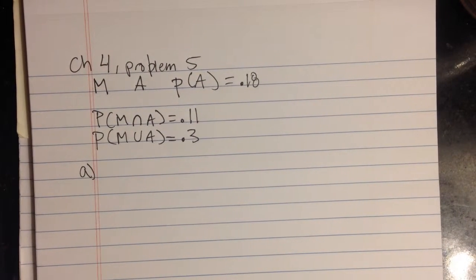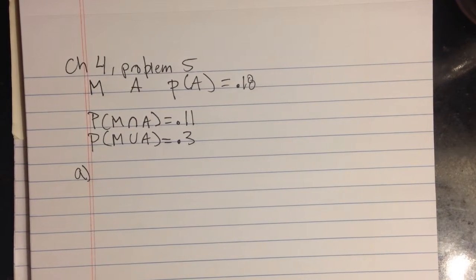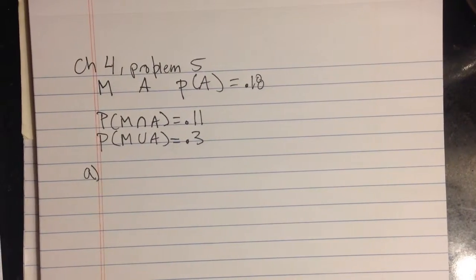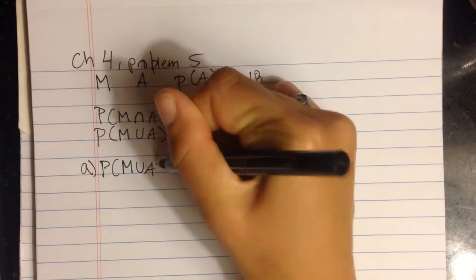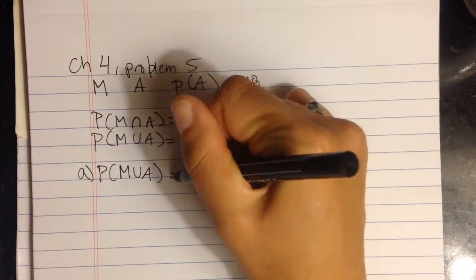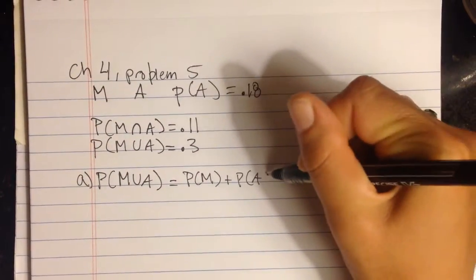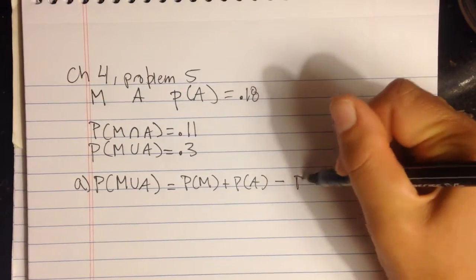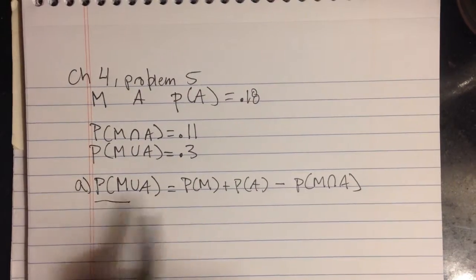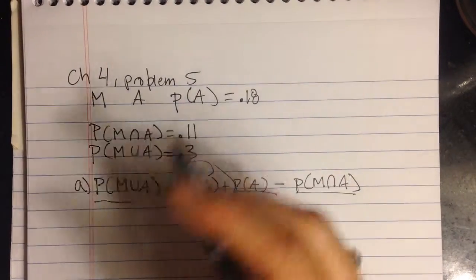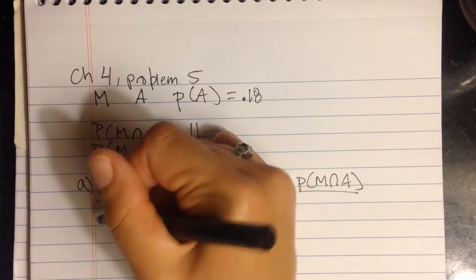So I use the addition equation for this. Basically I'm just going to solve for P of M, because the addition rule to find a union equals P of M union A equals the probability of M plus the probability of A minus the probability of the intersection. Now we already know these 3 values, so I'm going to solve for this. So I'm going to plug in the values. P of M union A equals 0.3.